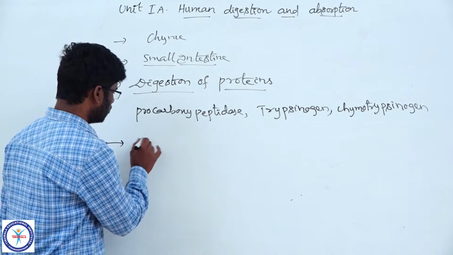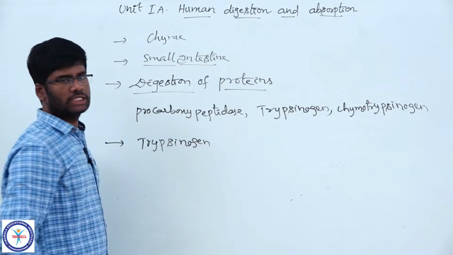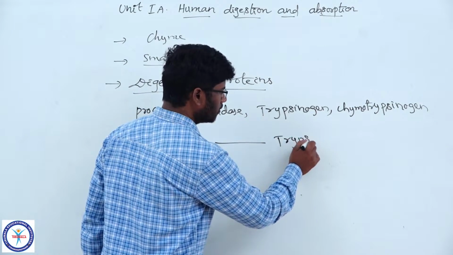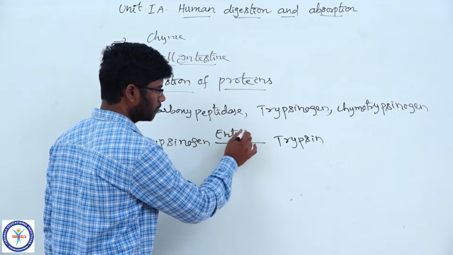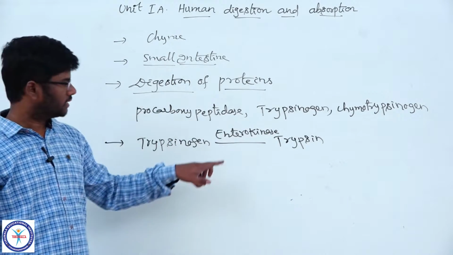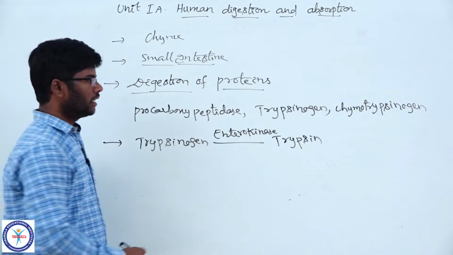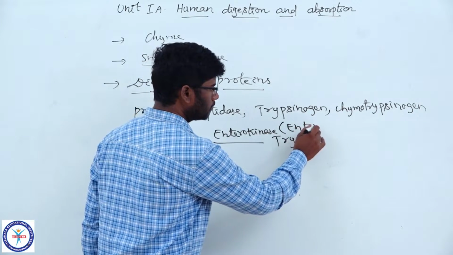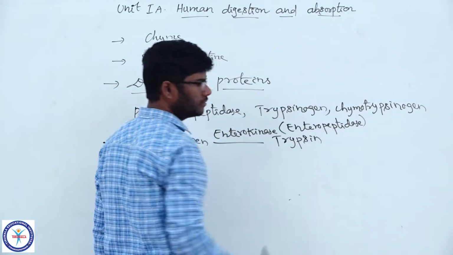Come to trypsinogen. Trypsinogen, an inactive enzyme, becomes active trypsin by the action of enterokinase. Enterokinase is the enzyme activator produced by the duodenal mucosa. It is also referred to as enteropeptidase.